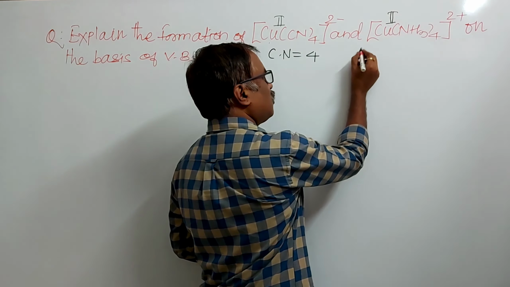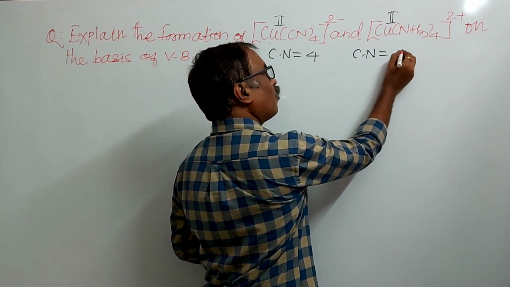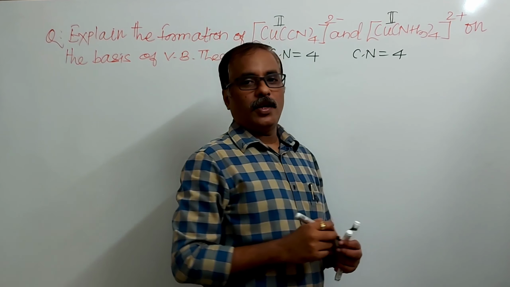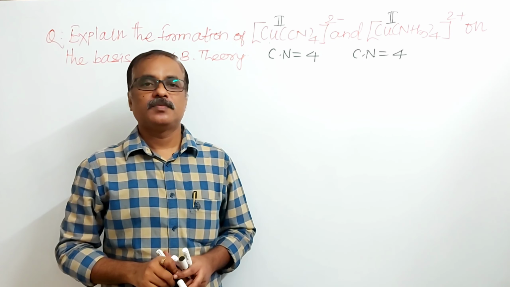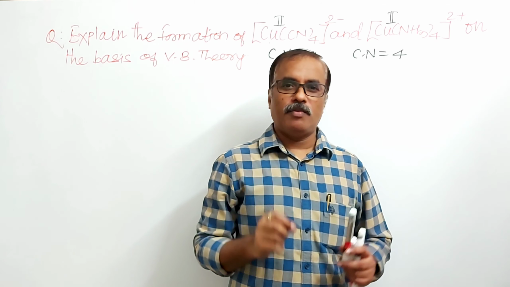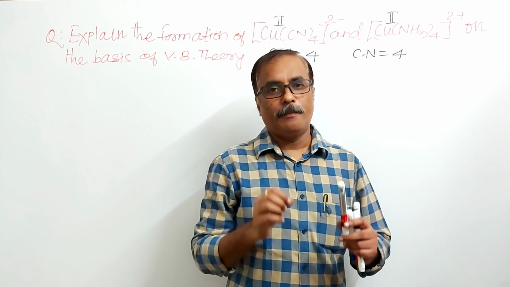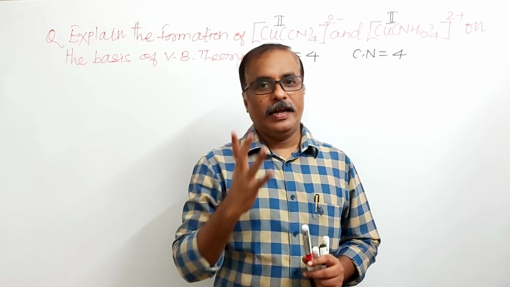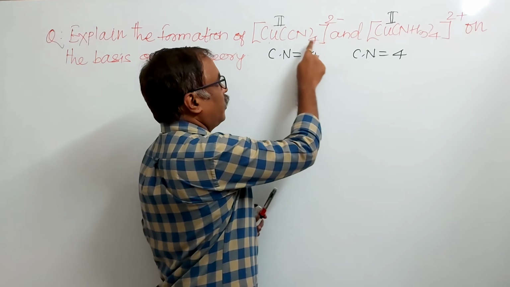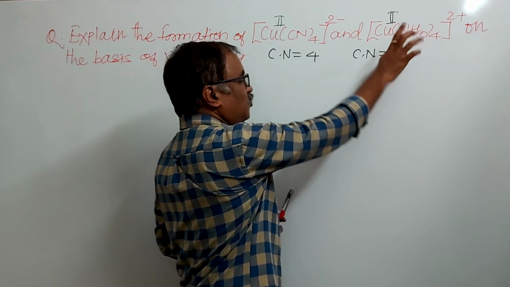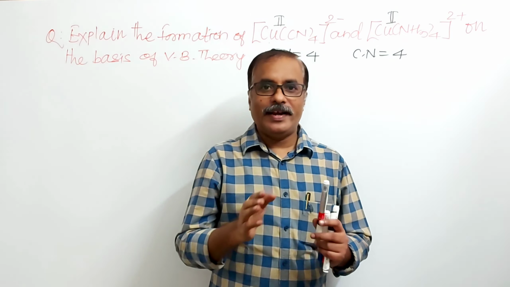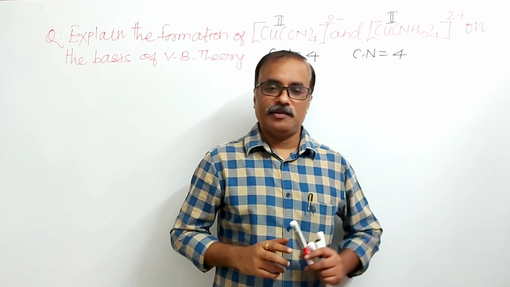In the cationic complex also, the coordination number of copper is 4, and 4 coordinate bonds. What is coordination number? Coordination number is the number of coordinate bonds between the metal or metal ion and ligands. Here CN minus is monodentate, ammonia is also monodentate, and the number of ligands equals the coordination number in case of monodentate ligands.